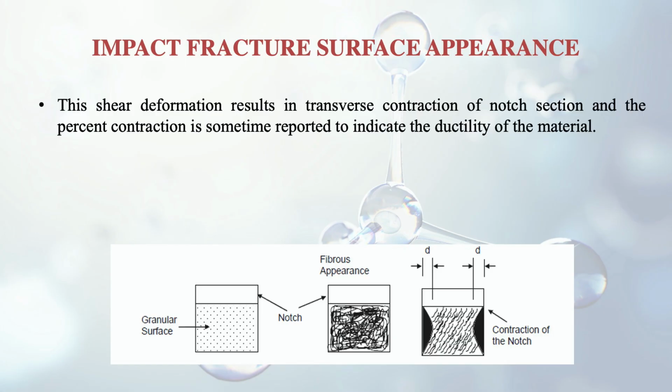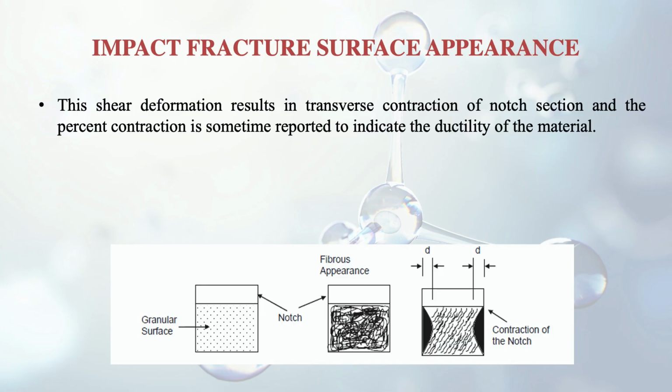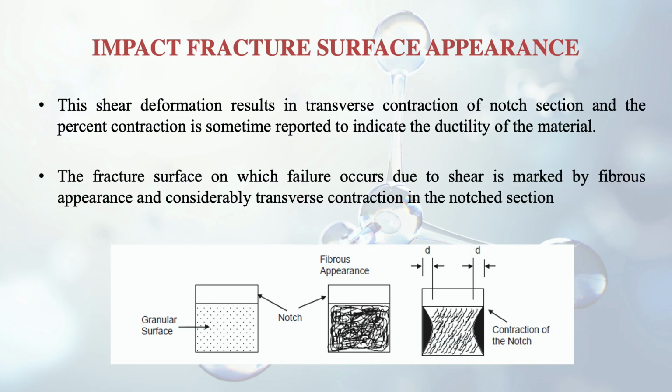This shear deformation results in transverse contraction of the notch section, and the percent contraction is sometimes reported to indicate the ductility of the material. So it is said that the ductility of the material depends on the percentage contraction of the notch. Like the first figure you see on the left hand side, it was about brittle fracture. As soon as the temperature is increased, a certain notch contraction is taking place, but still the fibrous material is there. The fracture surface on which failure occurs due to shear is marked by fibrous appearance and considerable transverse contraction in the notch section. Like I told you, there will be fibrous appearance, but in addition to that, there will be contraction also in the notch.